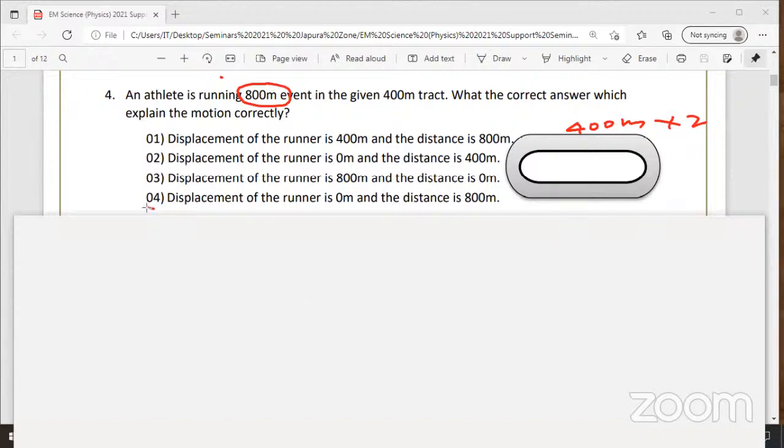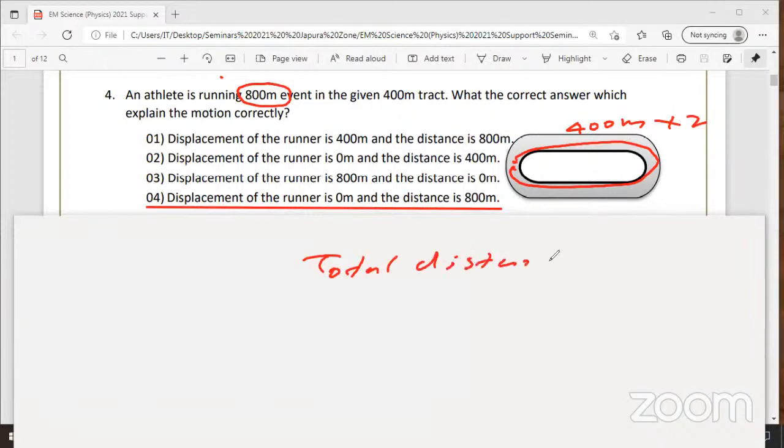Sitmini and Yasuri, both of your answers are correct. Displacement is 0. Remember, if you are running the first round of 400 meters, what is the distance? Total, please write everyone, total distance 800 meters. How come? Because the track is 400 into 2. Total distance will be 800 meters. Then displacement will be 0.